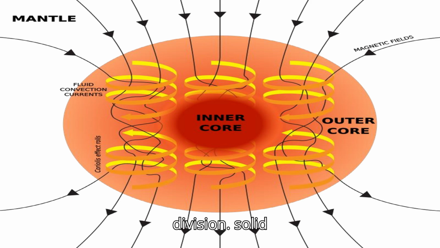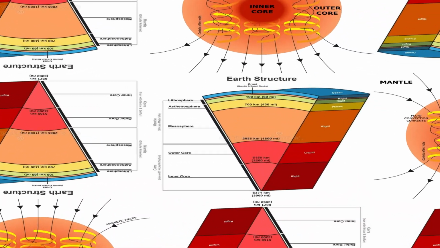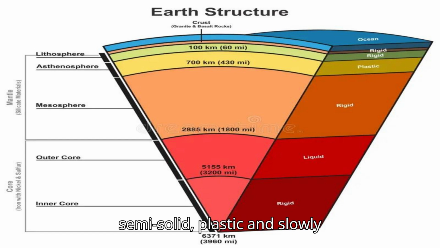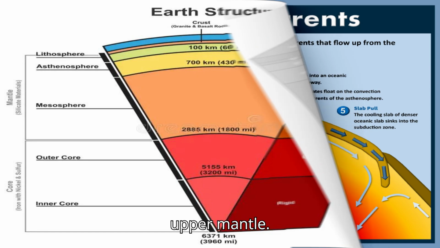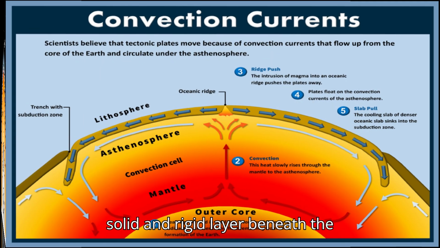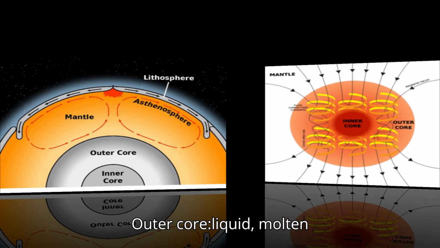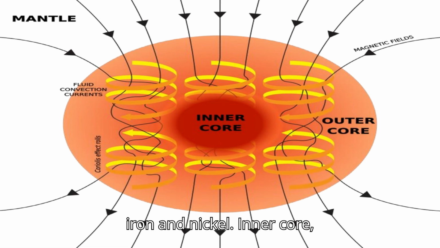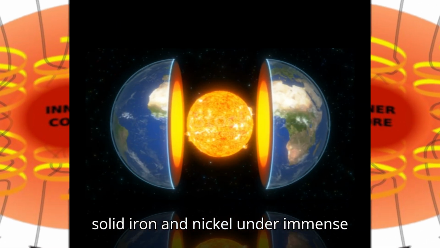Summary of the physical division. Lithosphere: solid outer layer, crust and uppermost mantle. Asthenosphere: semi-solid, plastic, and slowly flowing layer beneath the lithosphere, upper mantle. Mesosphere: solid and rigid layer beneath the asthenosphere, lower mantle. Outer core: liquid, molten iron and nickel. Inner core: solid iron and nickel under immense pressure.